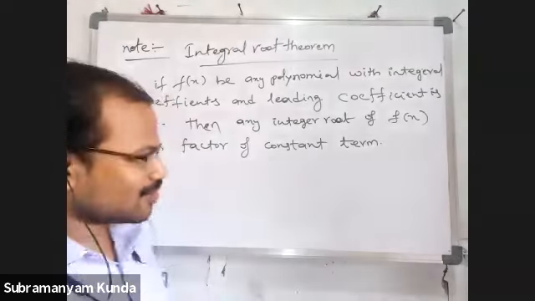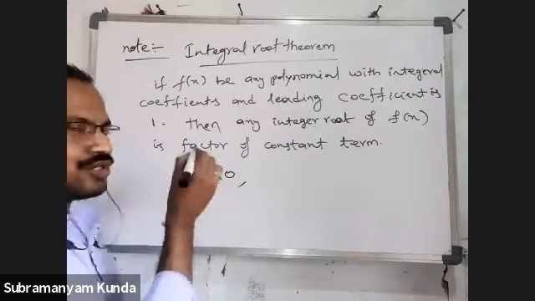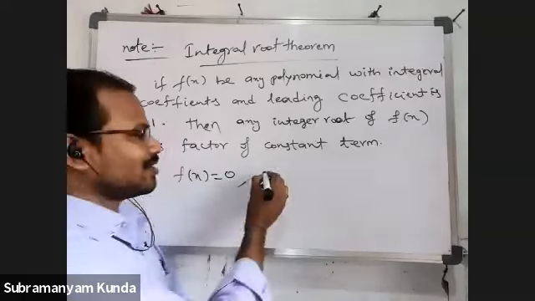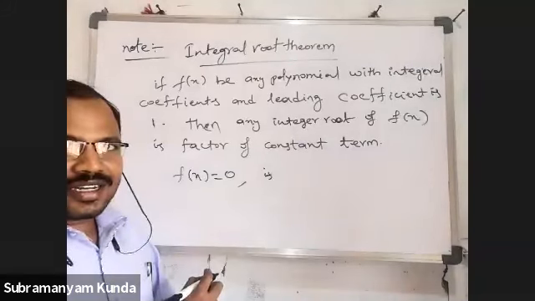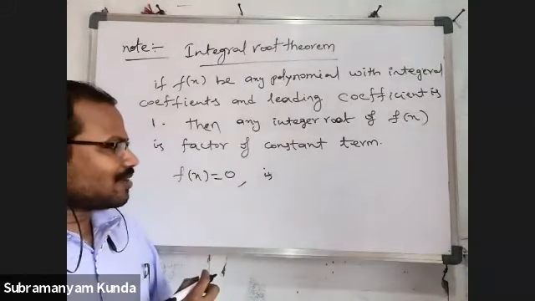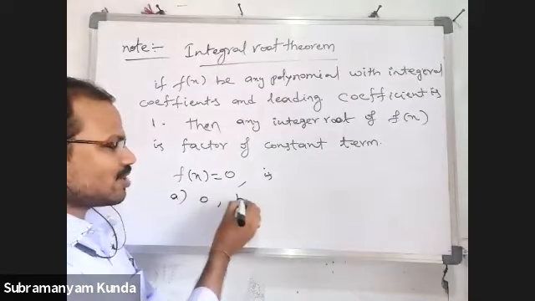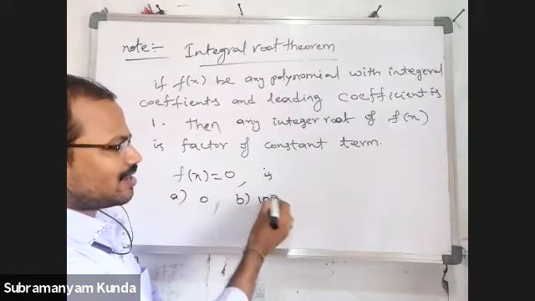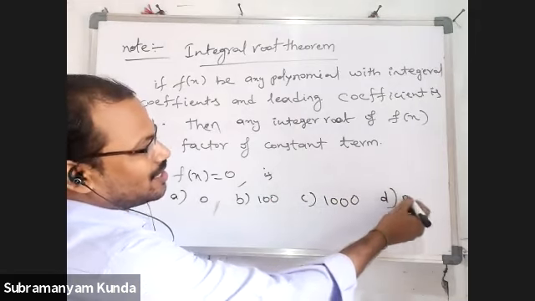Just answer this one simple question. f of x equal to 0 is a polynomial. Then the degree of f of x equal to 0 is: option A 0, option B 100, option C 1000, option D not defined.